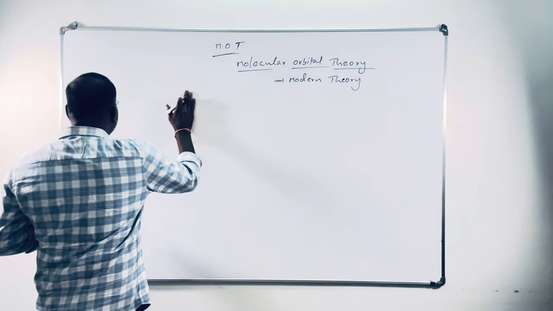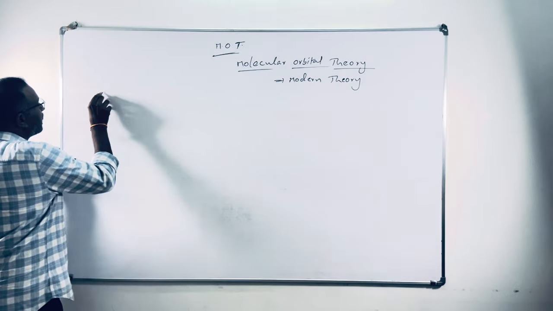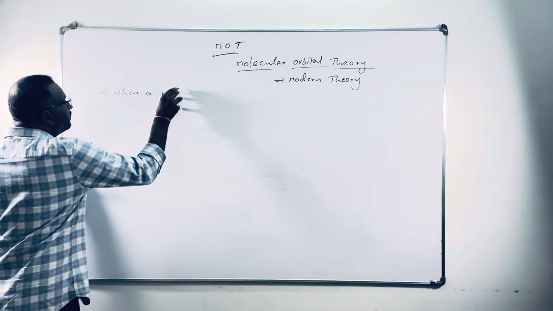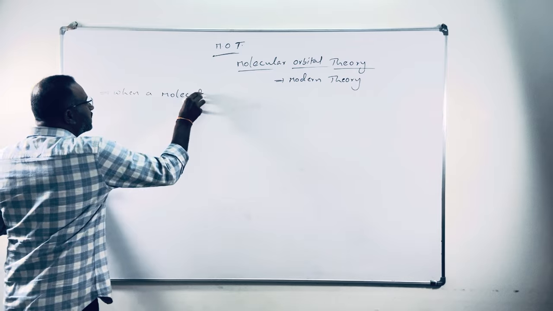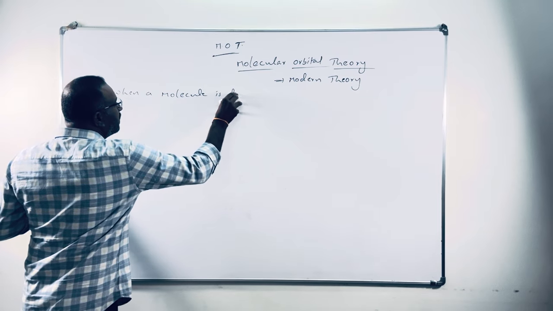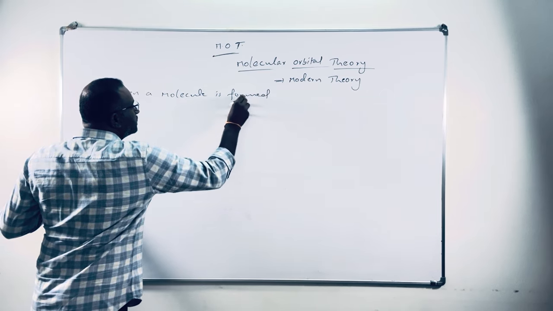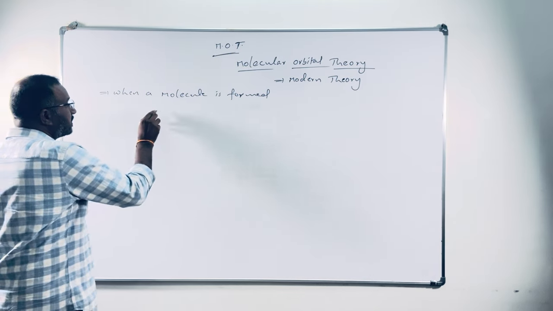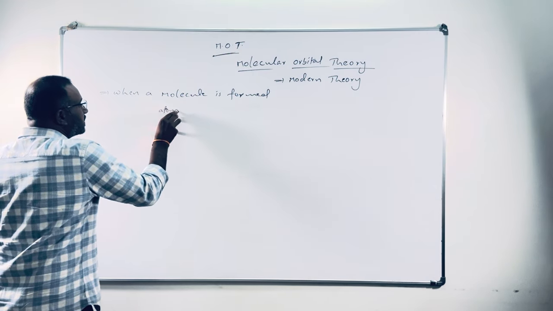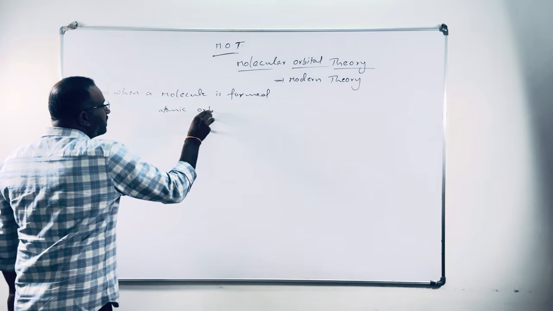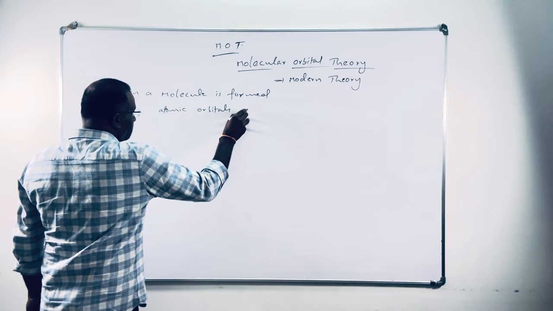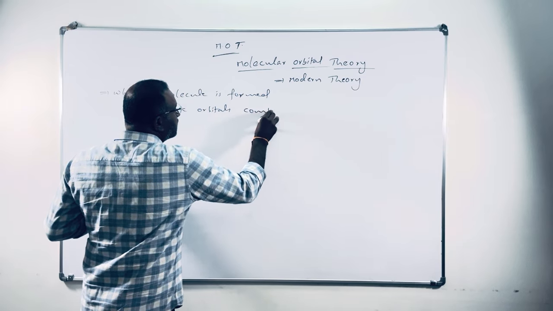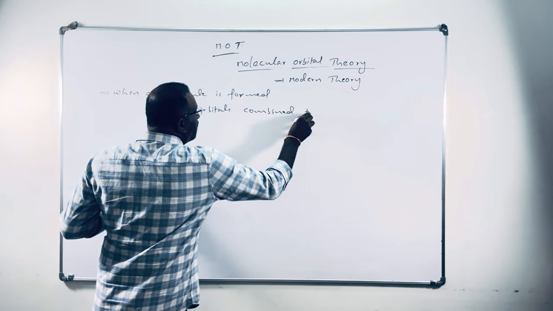Means the first concept of this theory is when a molecule is formed from atoms, atomic orbitals disappear, or atomic orbitals combine together to form